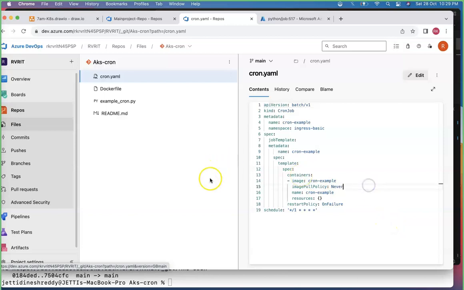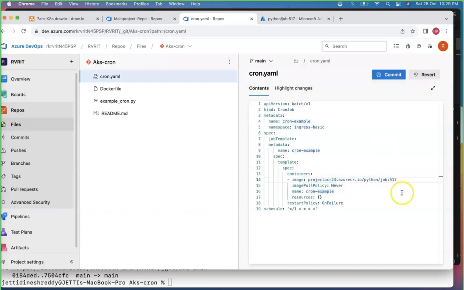Correct one only, right? Always you need to modify it. Always you need to build it again. See, if you change the code, always you need to build it again. The problem is this one. I'm just filling this gap. I click on edit, I'm just pasting over there, and the build number I'm not hard coding.